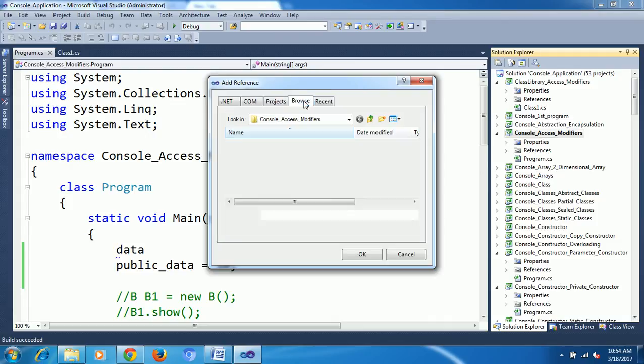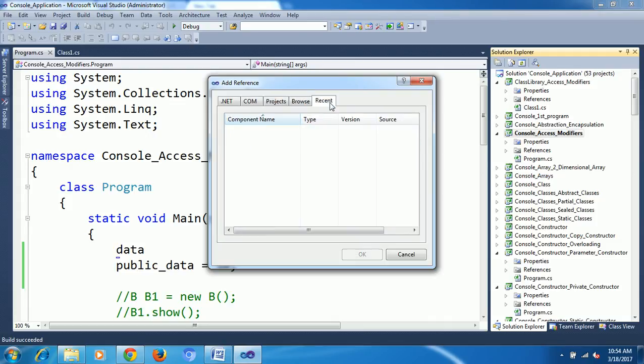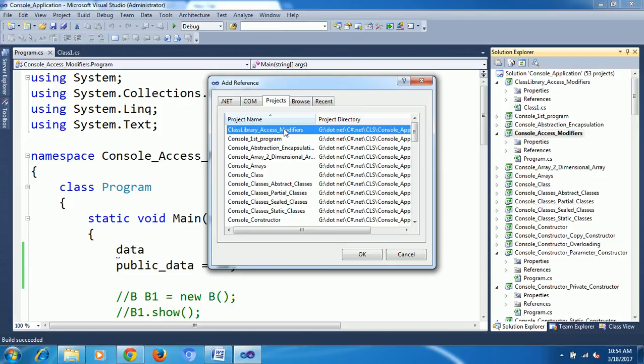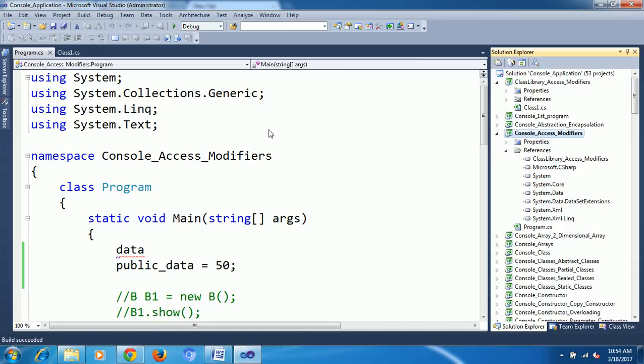Now here you can also see browse or recent. Recent means recently used. And browse is, suppose you got the data from a third party, or suppose my data is on a pen drive. If I want to use my data from the pen drive, with browse I can find where it is. But now I don't want that. Now I want the project. This is a class, and it is automatically added. See here, under the reference folder we can see the class DLL.